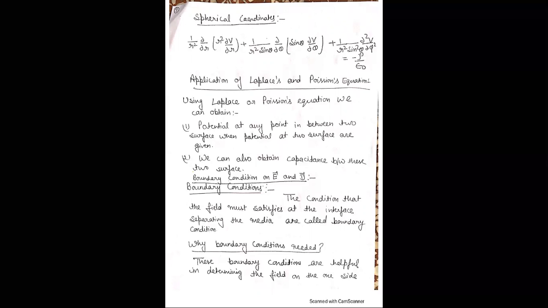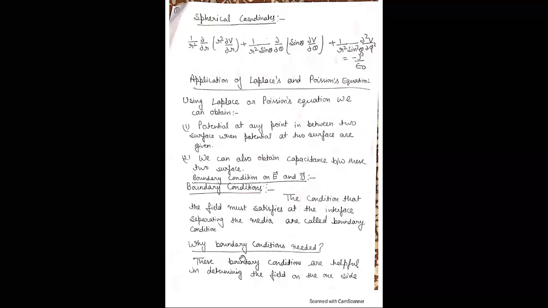A boundary separates two media. Let's suppose there are two media, medium 1 and medium 2, then the boundary separates medium 1 and medium 2. And what is a boundary condition? The conditions that the field must satisfy at the interface or boundary separating the media are called boundary conditions.